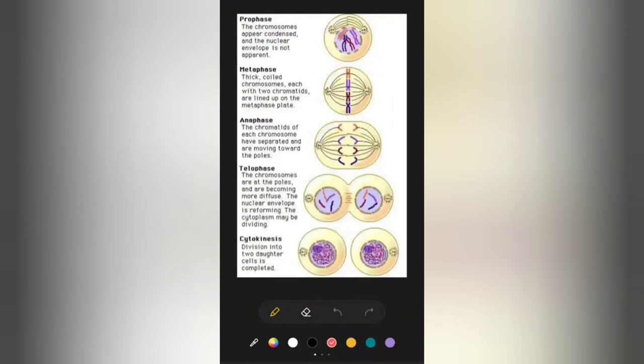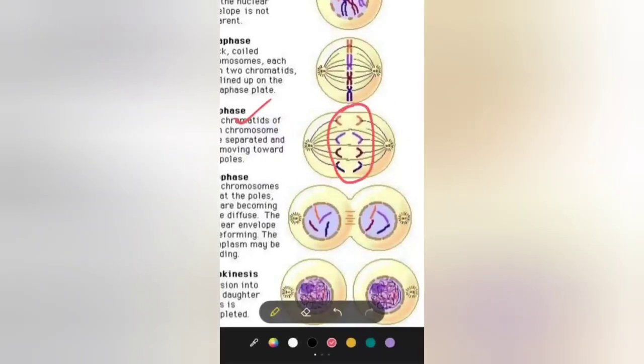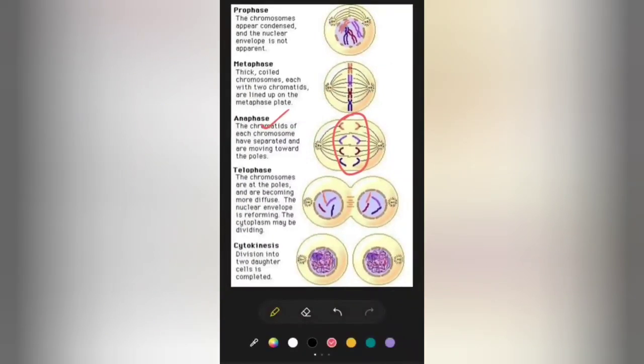Moving on to the third phase of karyokinesis, which is anaphase. In this phase of mitotic cell division, the two chromatids of each chromosome are separated. As you can see in this picture, the two chromatids have separated and they go towards opposite poles. This is the shortest of all the phases of karyokinesis of mitosis, and during this phase the sister chromatids separate from each other. The centromere no longer binds them, and each of them moves towards opposite poles.